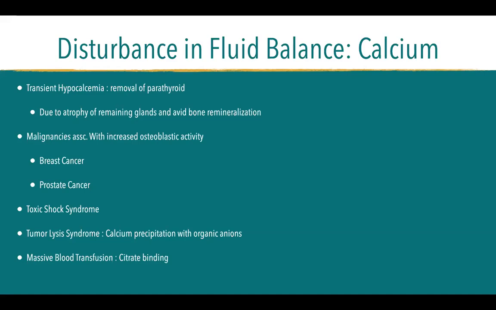So that you would have low calcium in your blood, but increased bone density, or increased density of calcium in the mass that's metastatic through breast cancer and prostate cancer. Okay? These are other causes: toxic shock syndrome, tumor lysis syndrome, and massive blood transfusions. That's why we give calcium after giving around 3 units of blood to some of our patients.